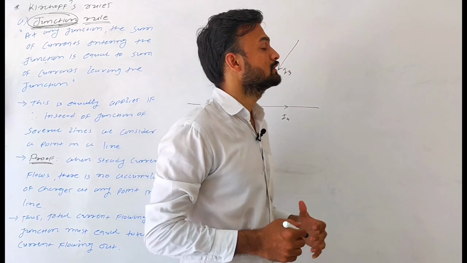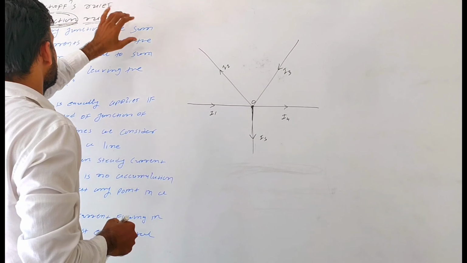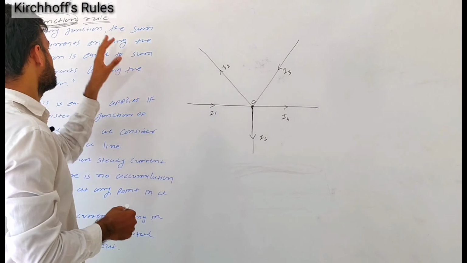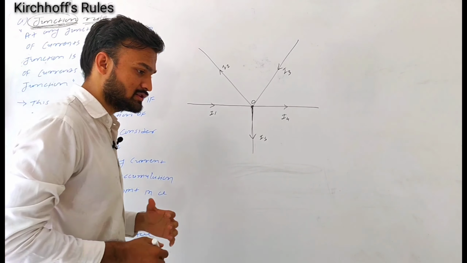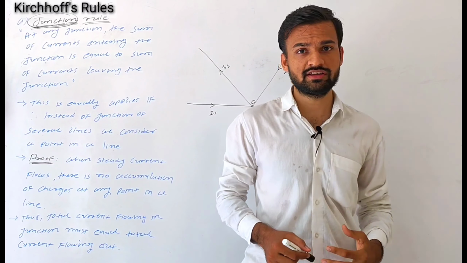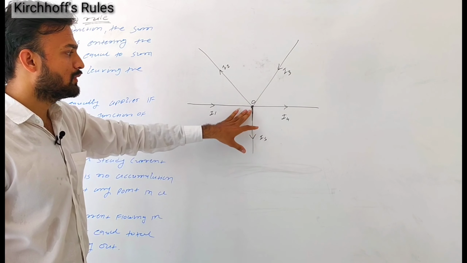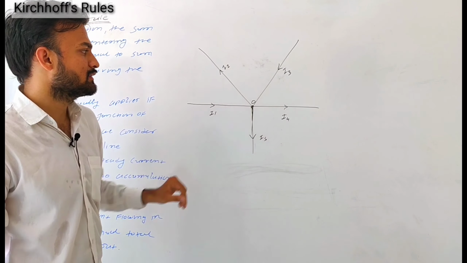Hello students, let's see Kirchhoff's laws or Kirchhoff's rules. First we will see the junction rule or junction law. The question that arises in our mind is: what is a junction? So a junction is nothing but a point where more than two branches meet.